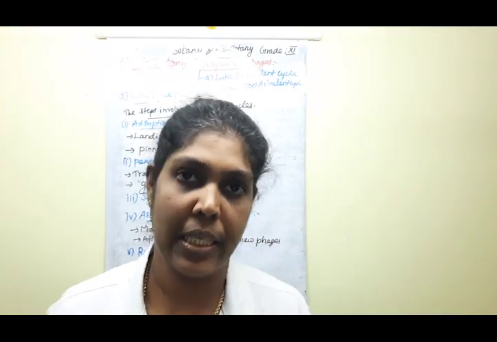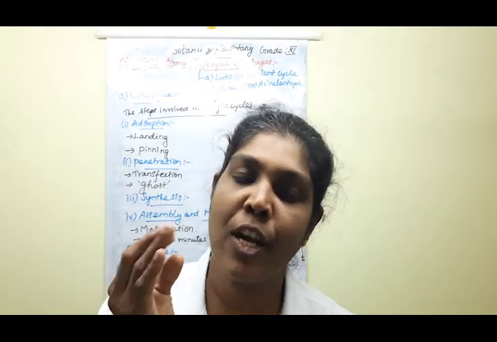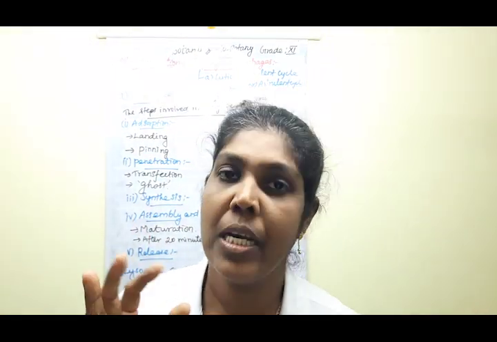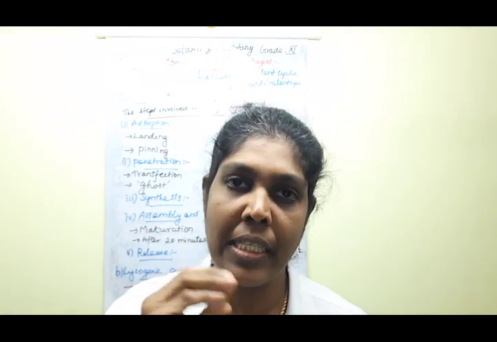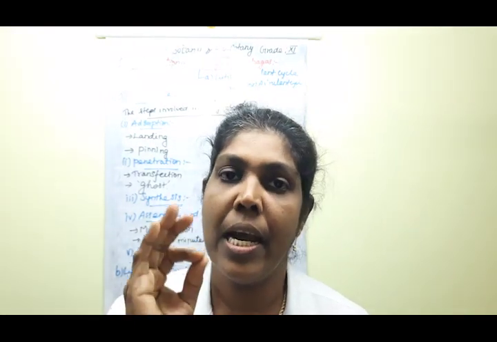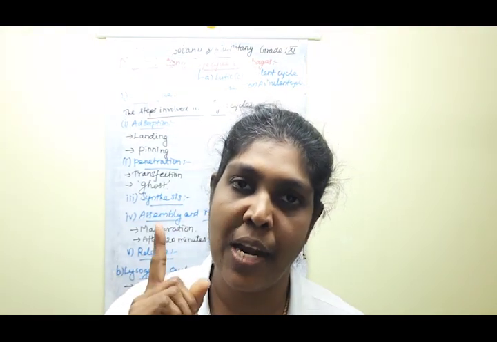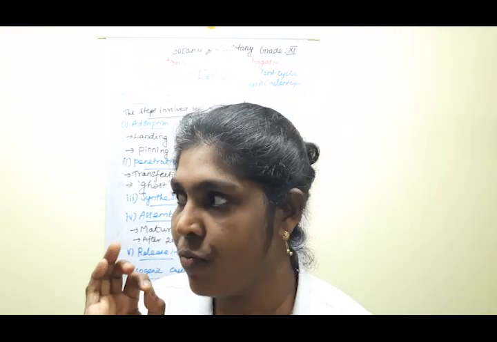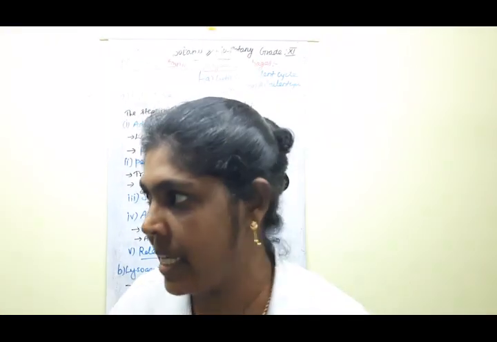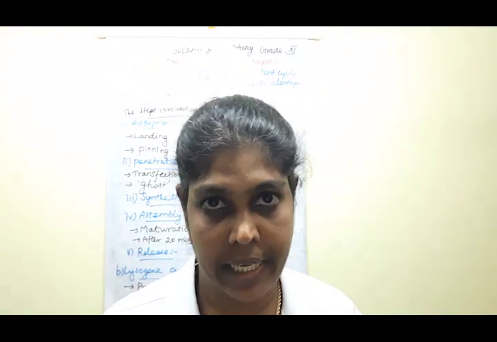Clear? Yes. The next one is the viral genome, and the nature of the viral genome. What do you mean by deoxyviruses and what do you mean by riboviruses? Ribovirus means what nucleic acid content is there? RNA content.